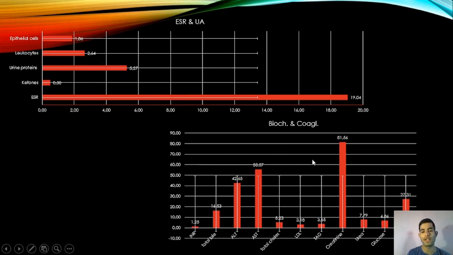If we look at the biochemistry and the coagulogram, we see the total bilirubin is high. The ALT is mildly elevated, which is an indication of hepatic toxicity after myocardial infarction. The AST is also elevated, though non-specific, and the total cholesterol is mildly elevated. Looking at the components, the LDL and triglycerides are very high. The creatinine is elevated, the urea is high, and the glucose is high, so we see renal injury and hepatic intoxication post-myocardial infarction.